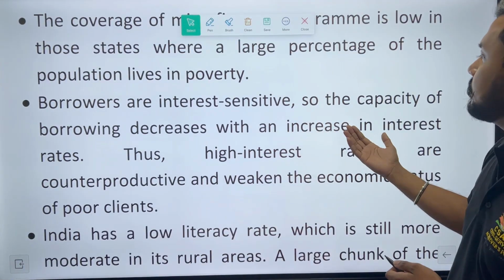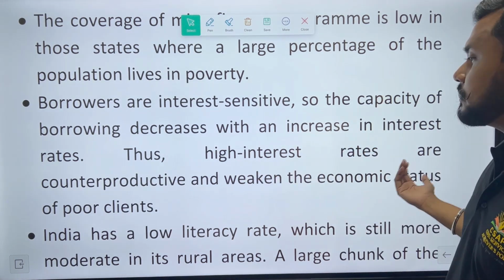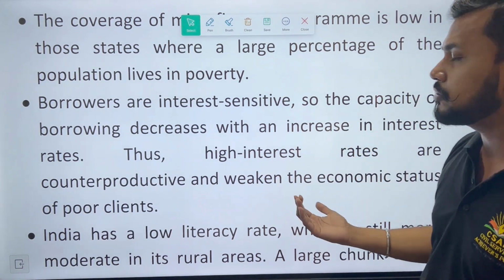Borrowers are interest sensitive, so that their capacity of borrowing decreases with an increase in interest rates. Thus, high interest rates are counterproductive and weaken the economic status of poor clients.